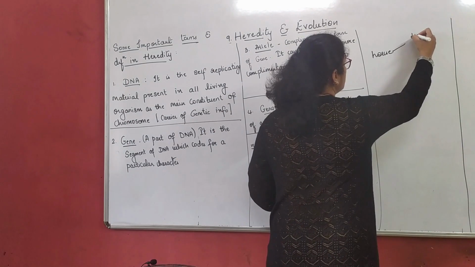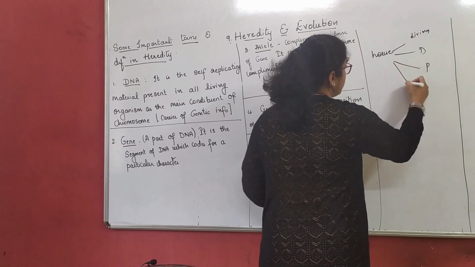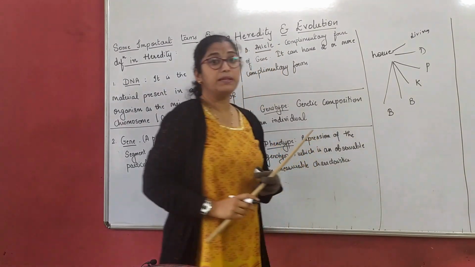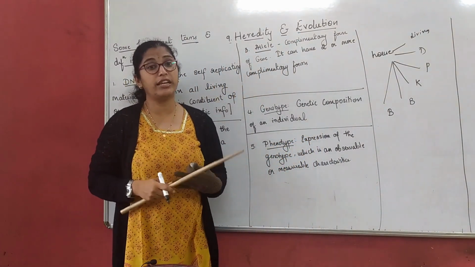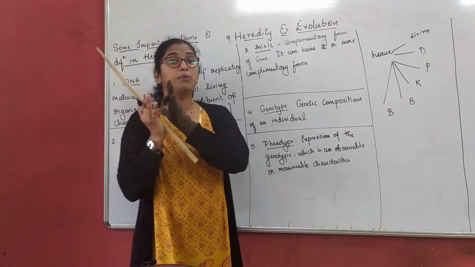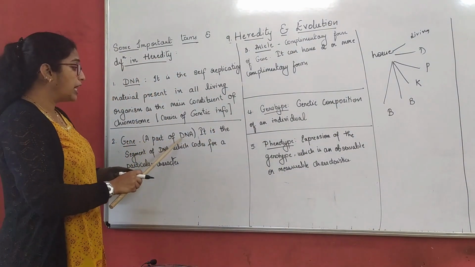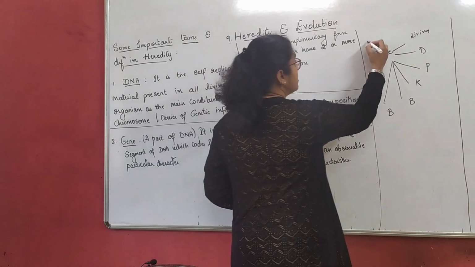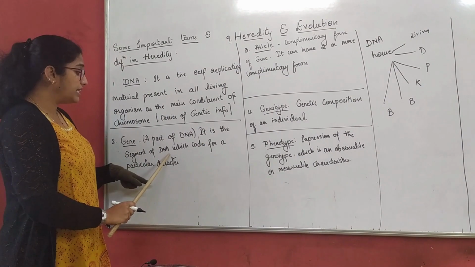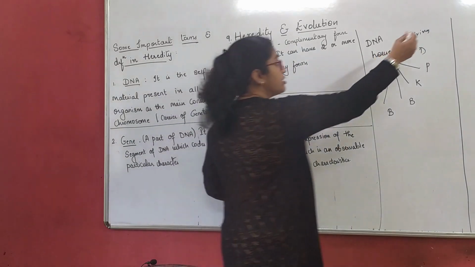What do we have? We have a living room. We have a dining room. We have a puja room. Then we have a kitchen. Then we have a bathroom. Then we have a bedroom. That means we have segregated parts for each and everything in our house, right? We have separate part for living room, dining room, bedroom, bathroom, kitchen, etc. Similarly, gene is a part of DNA. So, if I consider this house is a DNA, gene is a part of DNA which codes for a particular character. That means these all are genes.